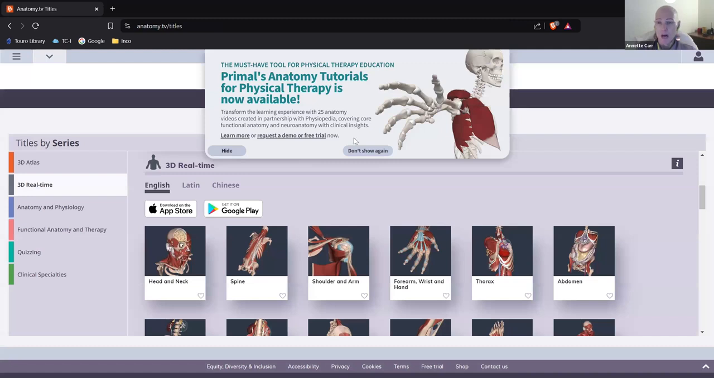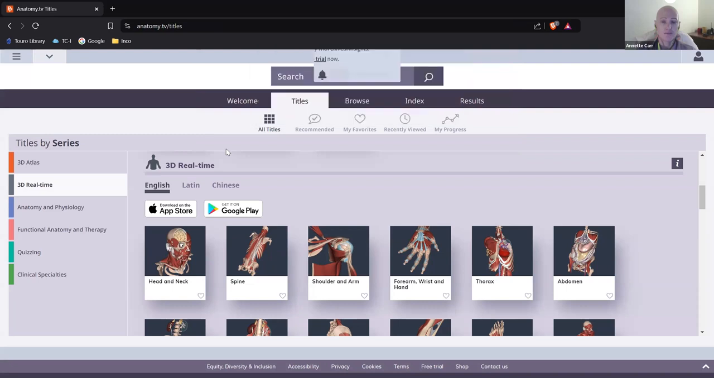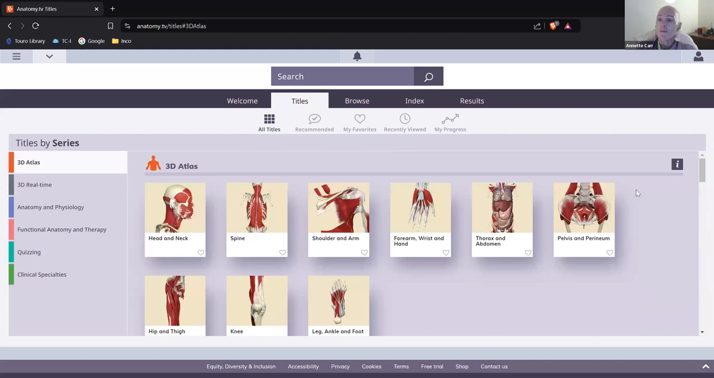Okay, a tutorial does pop up, but you don't necessarily need to go through the tutorial. So I'm just going to hide that. Now, on the left-hand side, we have our various products for Anatomy TV. The best way I tell students to use this is to start experimenting with it, because it's really learning by doing. So for instance, if I'm studying anatomy and physiology and I want to learn about the knee, I can start here in 3D Atlas.